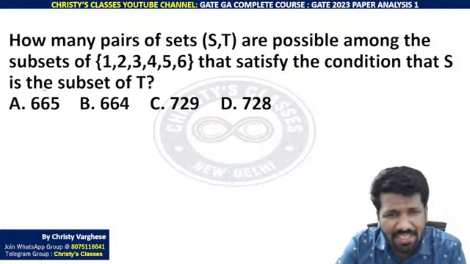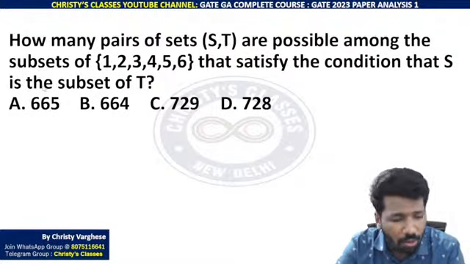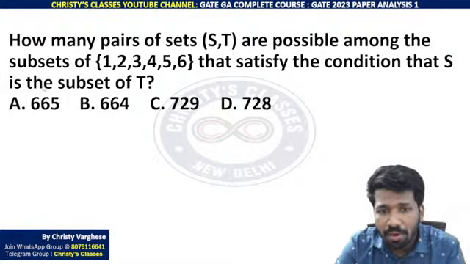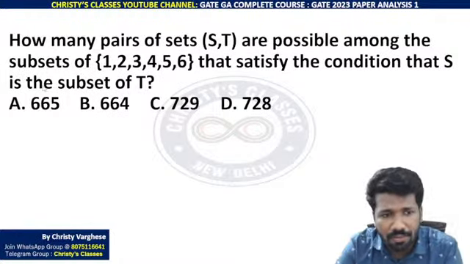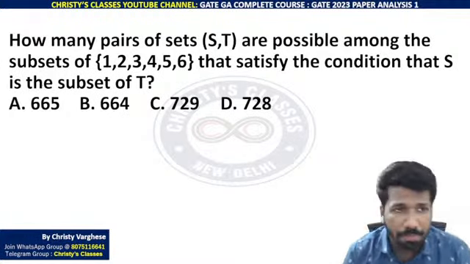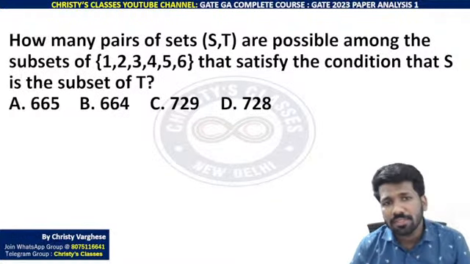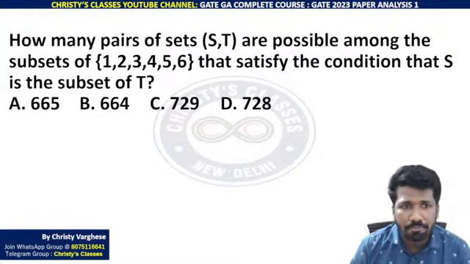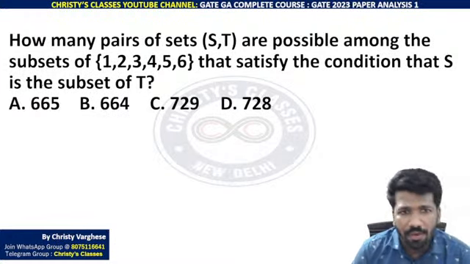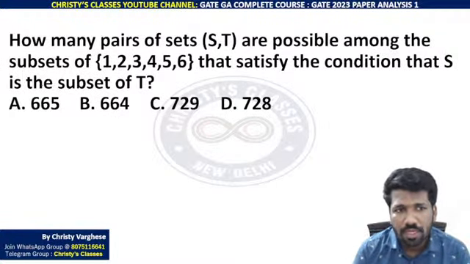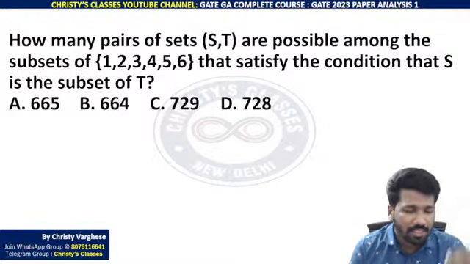Yeah, question exactly ऐसा था. All of you please respond, or anyone. I have this version only na. Okay, Preeti. Okay, then if this is the version, with this itself we will make a try. If there are any errors, we will correct it when the official question paper comes. How many pairs of sets S, T are possible among the subsets of 1, 2, 3, 4, 5, 6, which satisfies the condition S is a subset of T?